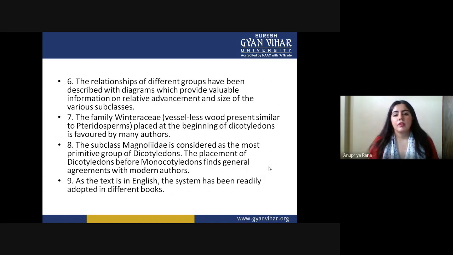The family Magnoliaceae he placed right at the beginning of the dicots, which was also good. Subclass Magnoliidae he considered the most primitive group of dicots, and placed it at the end of the monocots and the start of the dicots. As a text in English, the system has been readily adopted. So basically, this system of classification was adopted by many others who were working on classification at that time.